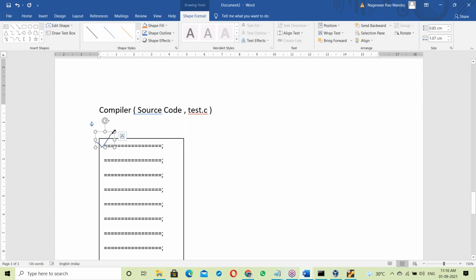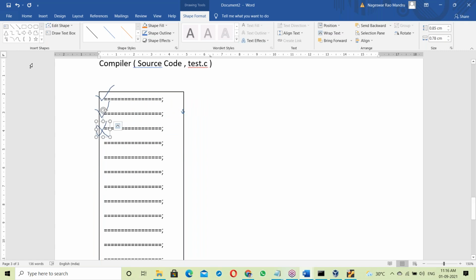Even if it's correct, it won't convert into binary code immediately. Next, it checks the next statement also. Suppose the next statement is also correct. Even then, it won't convert into binary code immediately. Suppose the next statement has an error, an error at the third line. Even when an error comes, it goes on to the next statement.